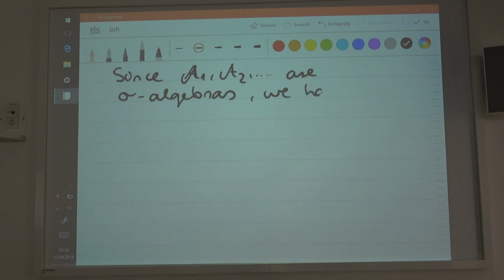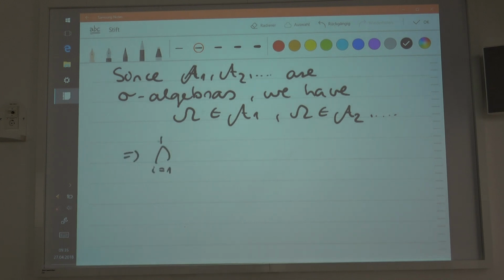We have that omega is always an element in a sigma algebra, because if omega was not in there, then it would not be closed under complementation, and it would not be closed under unions as well. So in this case, this implies that the countable intersection of these sigma algebras cannot be empty.